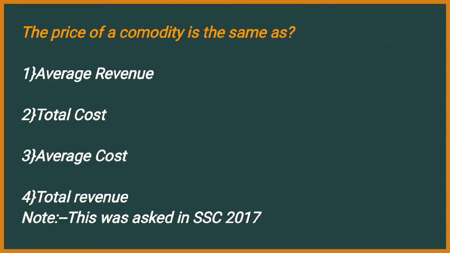Second question, the price of the commodity is the same as. This question was asked in SSC 2017. Options are average revenue, second total cost, average cost, or fourth one total revenue. Here the answer is average revenue. There is no more explanation because it is a very basic concept that you need to understand in economics, that the price of commodity is always same as the average revenue.